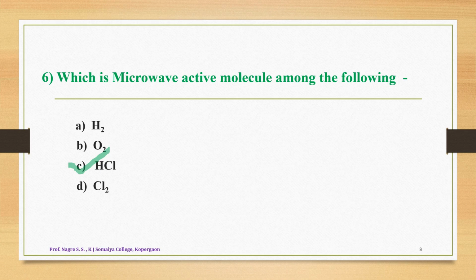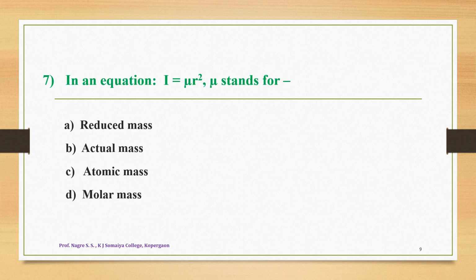Now let us look at the next question, question number 7. In the equation I equals mu r squared, what is the meaning of this mu? The options are: A, reduced mass; B, actual mass; C, atomic mass; and D, molar mass. We know very well that this mu is a mass calculated by the equation m1 into m2 divided by m1 plus m2, and that mass is nothing but the reduced mass. So the correct answer for question number 7 is option A, that is, mu stands for the reduced mass of a molecule.